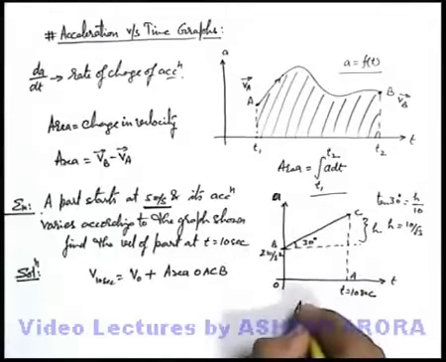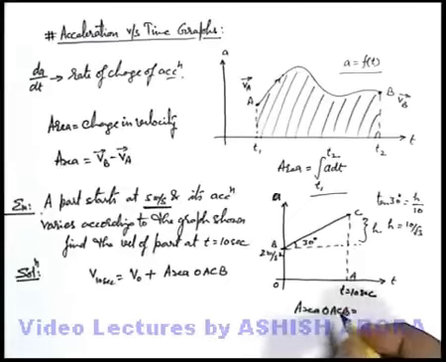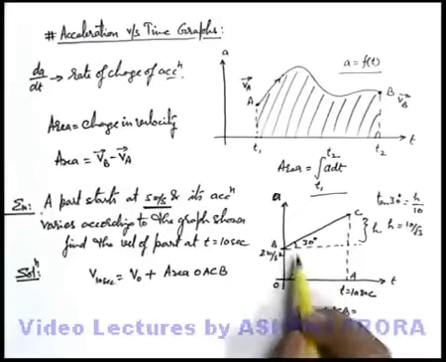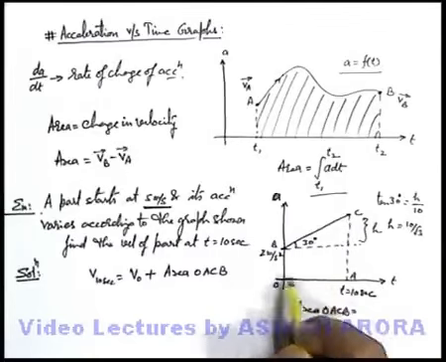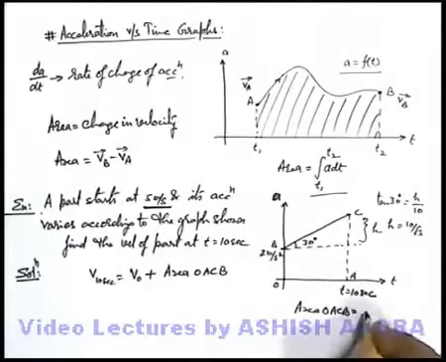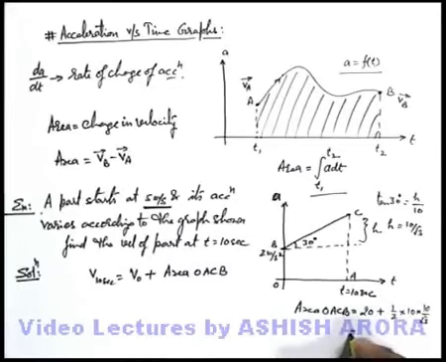Here if we find the area OACB, this area can be written as the area of this rectangle plus the area of this triangle. The area of this rectangle is directly 10 multiplied by 2, that is 20, plus the area of this triangle, which is half into 10 into 10 by root 3. So this can be written as 20 plus 50 by root 3.